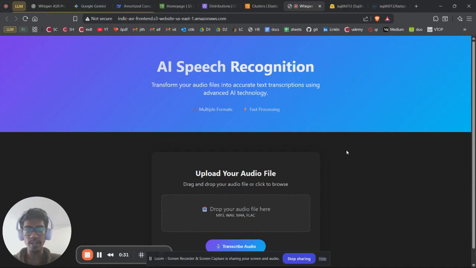So today I'll be demonstrating a short project that I made by fine tuning a Whisper model from OpenAI. You could see the website over here. This front end website I completely built using Lovable. Lovable is a code AI editor, you would have known about that. By prompting Lovable, I got this beautiful front end over here.